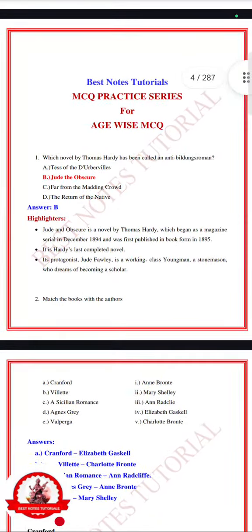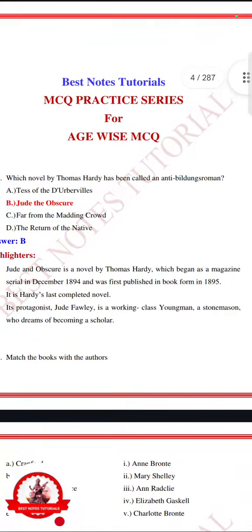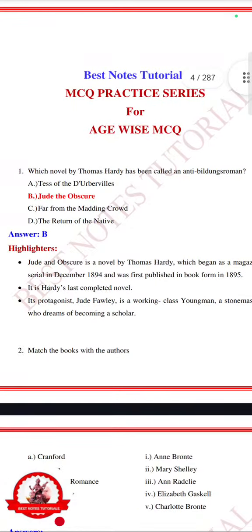Which novel by Thomas Hardy has been called an anti-Bildungsroman? So here the first question is about Thomas Hardy. Which work or which novel by Thomas Hardy has been called an anti-Bildungsroman? Tess of the D'Urbervilles, Jude the Obscure, Far from the Madding Crowd, or The Return of the Native? Answer is Jude the Obscure. Jude the Obscure is the work by Thomas Hardy, which is called anti-Bildungsroman novel.